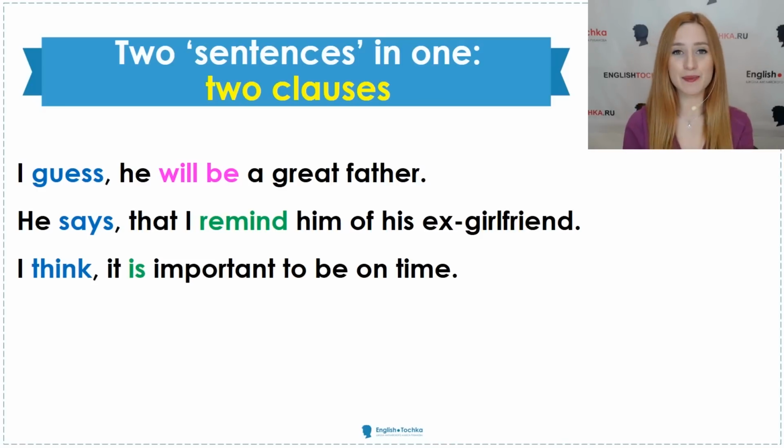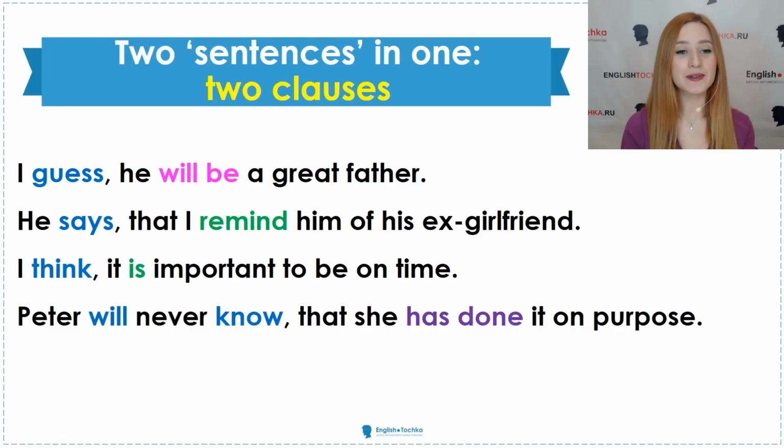I think it is important to be on time. I think, that's the first clause. It is important to be on time. That's the second clause, right? So the next one is going to be Peter will never know that she has done it on purpose. Once again, we have the first clause in blue, Peter will never know. And the second clause is, she has done it on purpose. So as you can see, we may use the different tenses, present tenses or future tenses in the first part, and any other tense in the second part, depending on the idea.